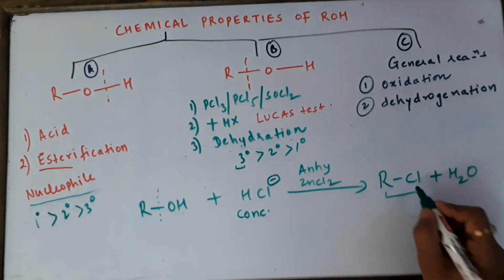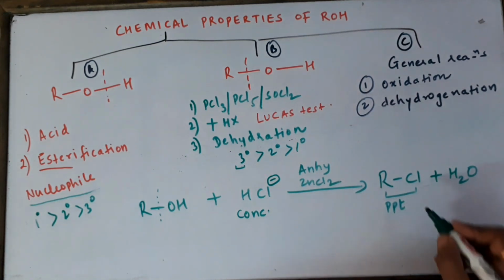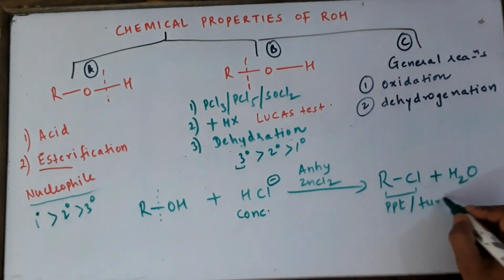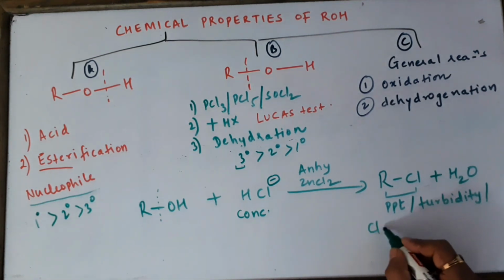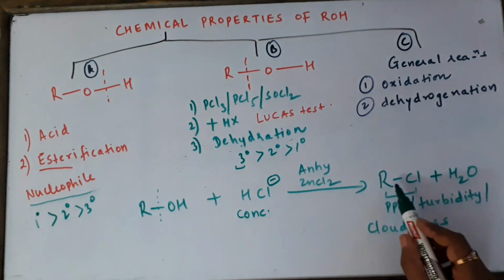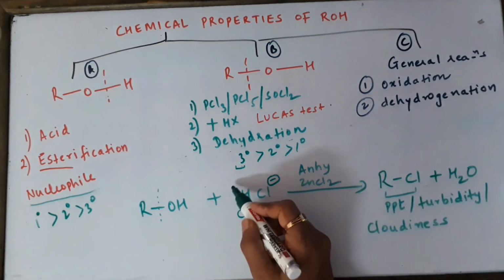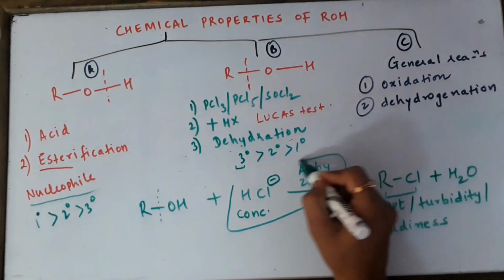Now RCl is going to come out of the test tube in the form of a precipitate, which can be called turbidity or sometimes cloudiness. Why is RCl appearing in the form of a precipitate? Because it is not soluble in Lucas reagent.